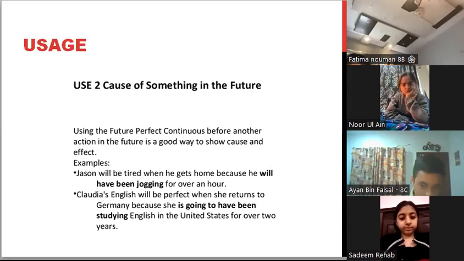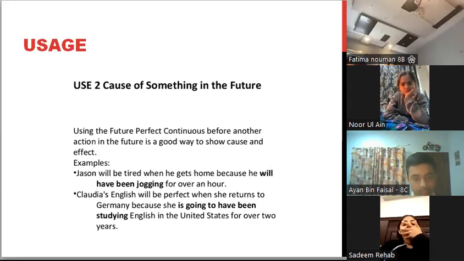Usage to cause of something in the future, बिल्कुल जिस तरह पहले भी हमने किया था कि cause and effect वाला एक रूल होता है. ठीक है? एक आपको हमेशा पता चलती है duration of something before another action happens. And second is cause, कि किसी चीज का cause और उसका result किस तरह निकलता है.